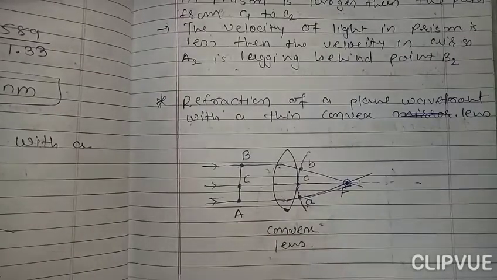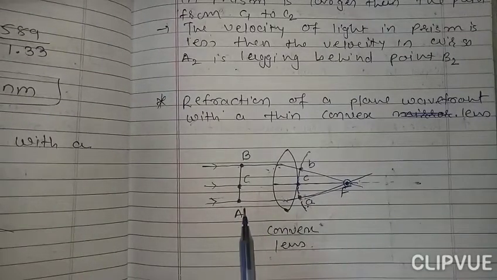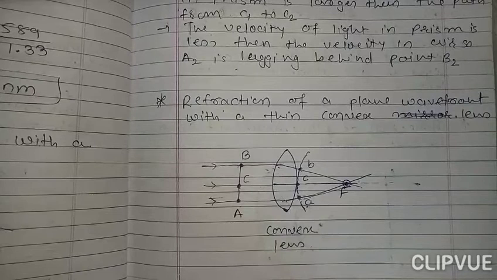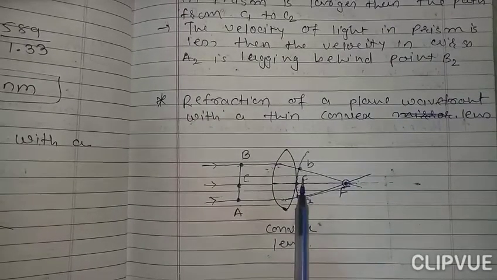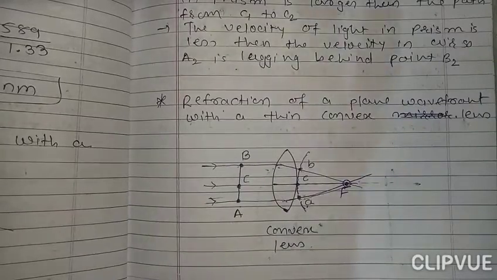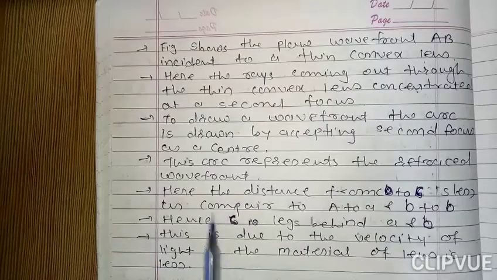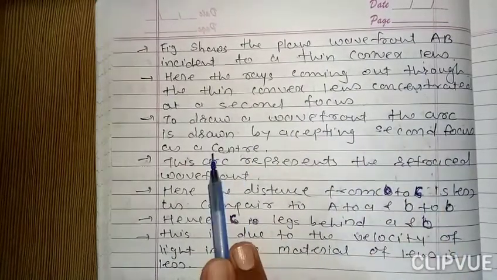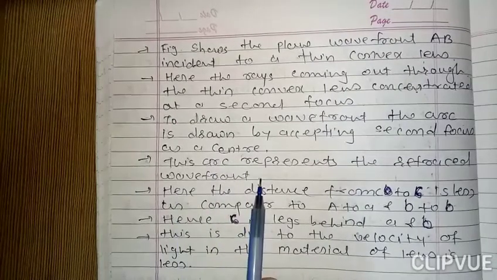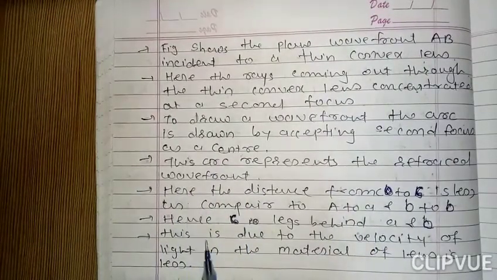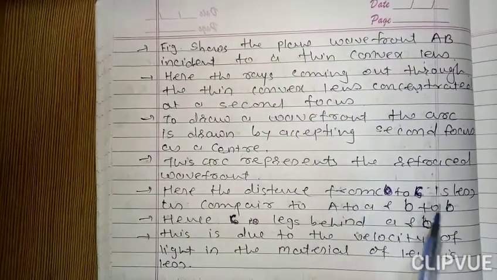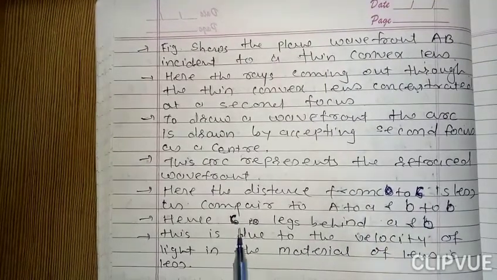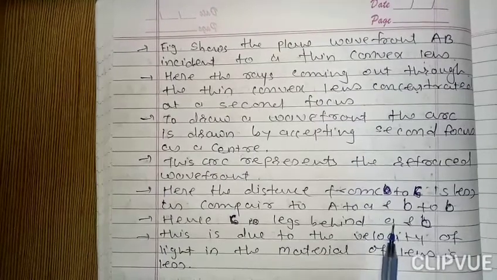This is because we know that the velocity of light in air is higher than the velocity in the lens. Due to this, point C lags behind point A and point B. So to draw a wavefront, the arc is drawn by accepting the second focus as the center. This arc represents the refracted wavefront. And here the distance from C to C is less as compared to A to A and B to B, and hence C lags behind point A and point B.